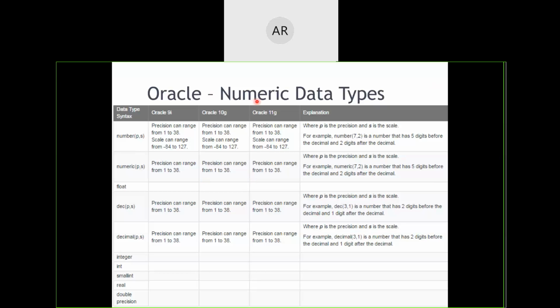Coming to numerical data types, as I said, SQL is a standard query language. What happened is that each company came up with its own data type names. One company said my data type name is number, P, S. Another said, for numerical I'll use numeric. One said no, I will use float. Another said, I will use decimal, DEC.